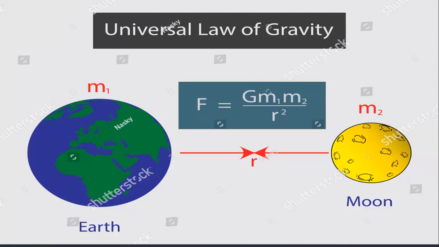Here we are adding the proportionality constant G. So G is the universal gravitational constant. If you further develop this equation, if you bring this r square to the left hand side, this will be the equation: F into r square is equal to G m1 m2.